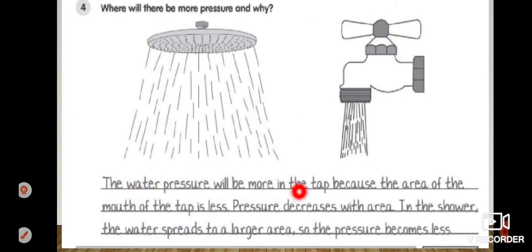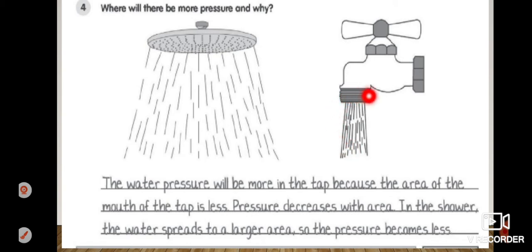The water pressure will be more in the tap because the area of the mouth of the tap is less. Pressure decreases with area in the shower. The water spreads to a large area, so the pressure becomes less. Okay.